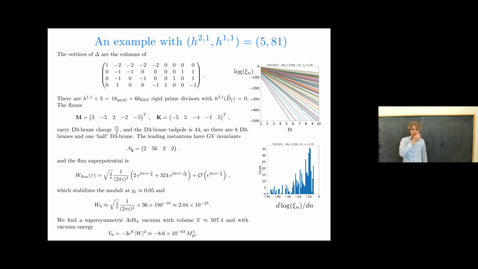I show you here the GV invariants, the flux superpotential, the stabilization of the superpotential at around 10 to the minus 23. And in this geometry, we find a supersymmetric AdS4 vacuum where the string frame volume is 500, the Einstein frame volume is like 10,000 or something, and with vacuum energy 10 to the minus 63 in Planck units.